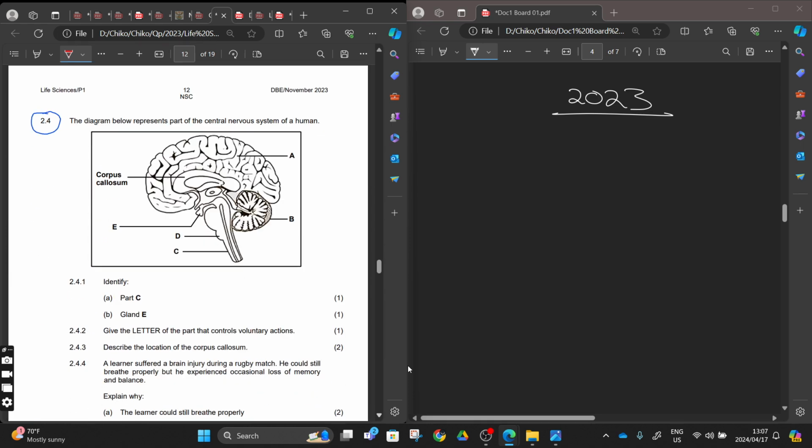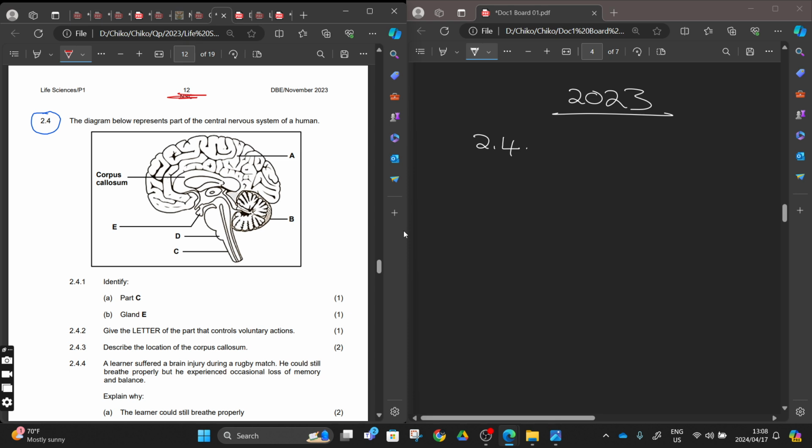So this week, you agree with me that we are dealing with the response to the environment by humans, dealing with the human nervous system, the brain, and the spinal cord. In the spinal cord, we are going to do the neurons, the connectors, and then the reflex action from there. Tomorrow we'll be dealing with the peripheral nervous system. With that being said, guys, thank you for being here. We're going to start with 2.4. You can see this one is the brain, right? This is the topic that we are dealing with this time around. We did this Monday, right?